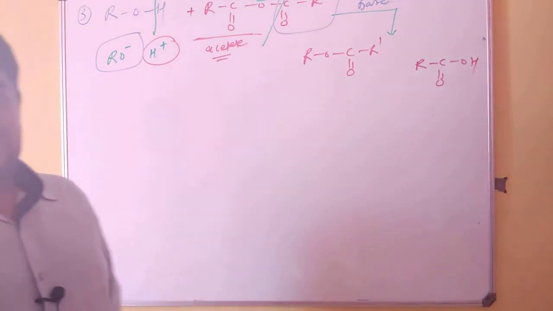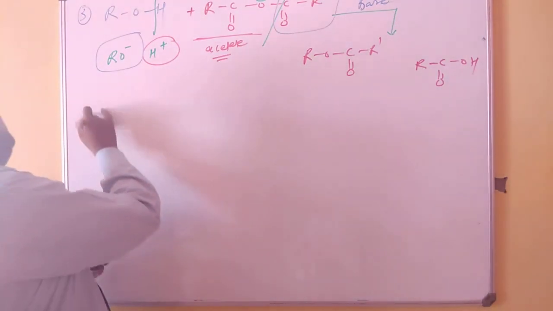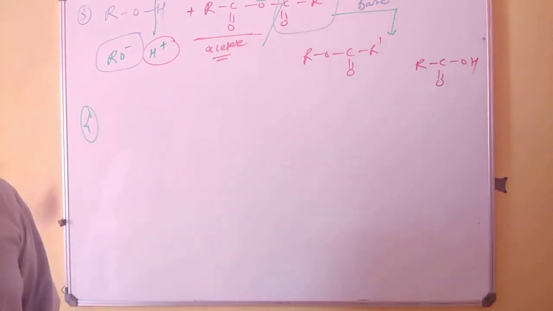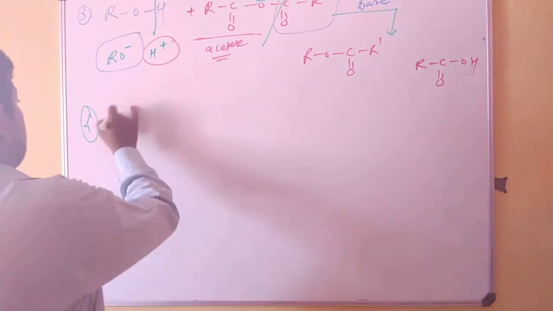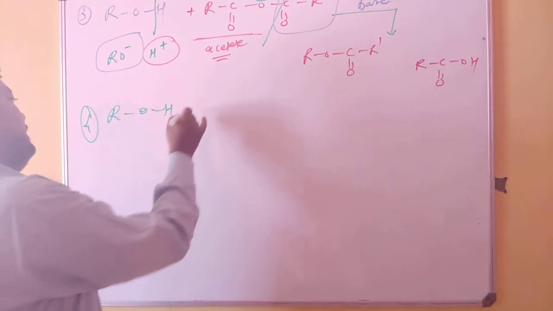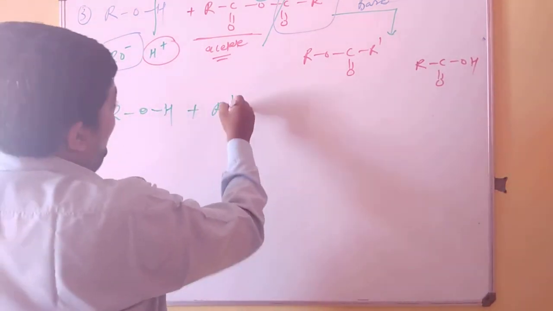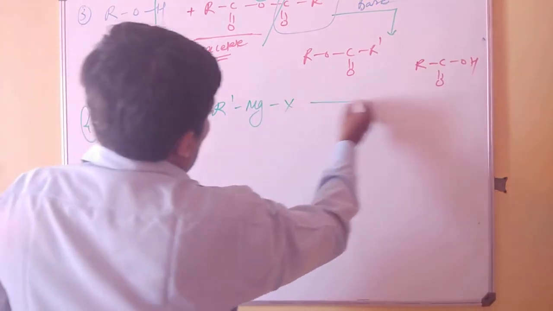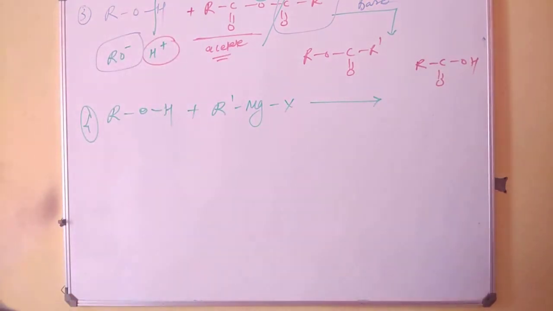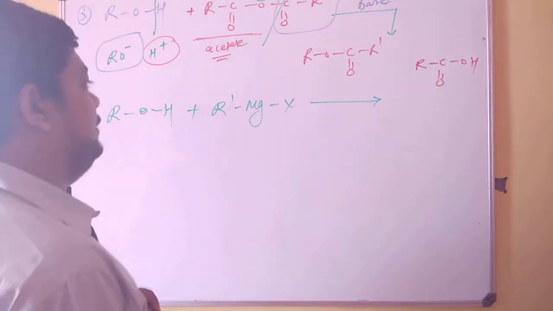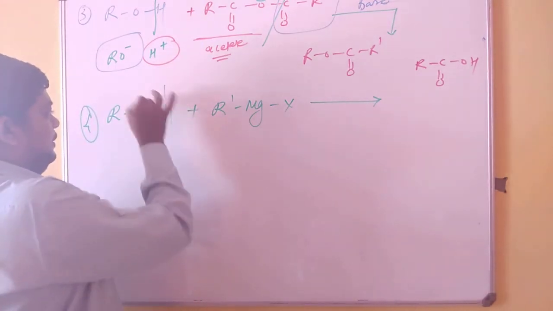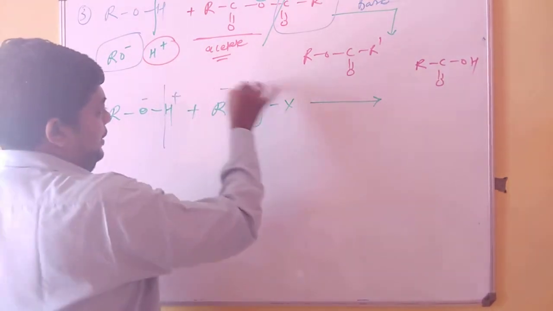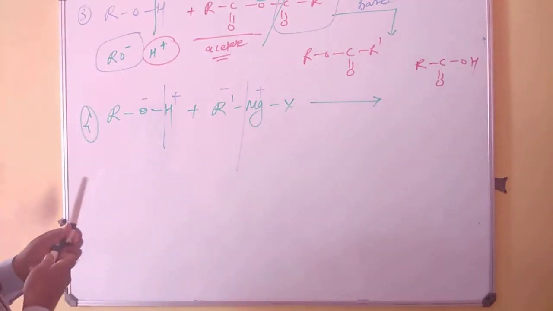So this is where chemistry comes. Coming to the fourth question, or rather the fourth subtopic, let us react an alcohol with a Grignard reagent. You are very much aware of Grignard because we have done Grignard in the previous series of this video. We are quite confident of this breaking in a particular fashion.